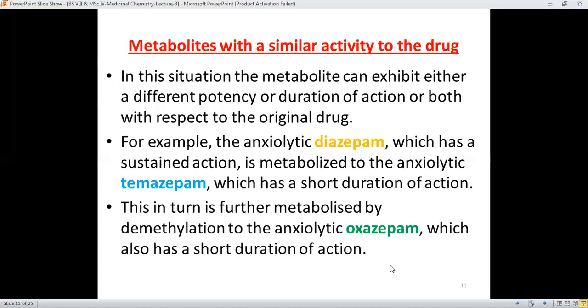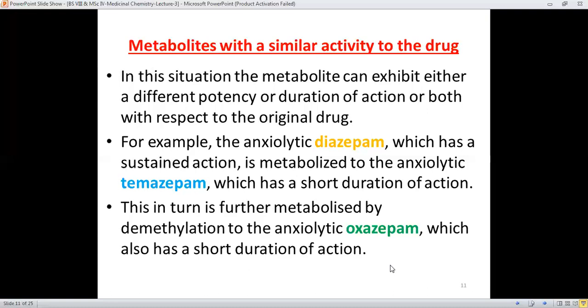and therefore it sustains its pharmacological activity. But when it undergoes metabolism, the metabolism leads towards the formation of a metabolite, which has been shown to have a short duration of action in comparison to diazepam. And this in return is further metabolized by demethylation, and oxazepam is produced, which also has a short duration of action.